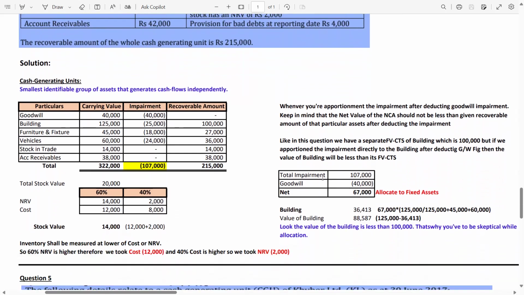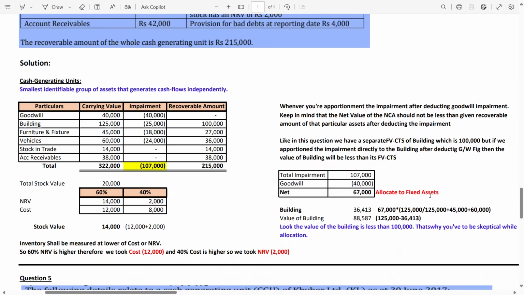So here is the illustration. Total impairment is 107,000. Look, goodwill we first eliminate, so the goodwill impairment is 40,000. The net impairment is 67,000. Now, the above discussion I have written here is the practical allocation to fixed assets.